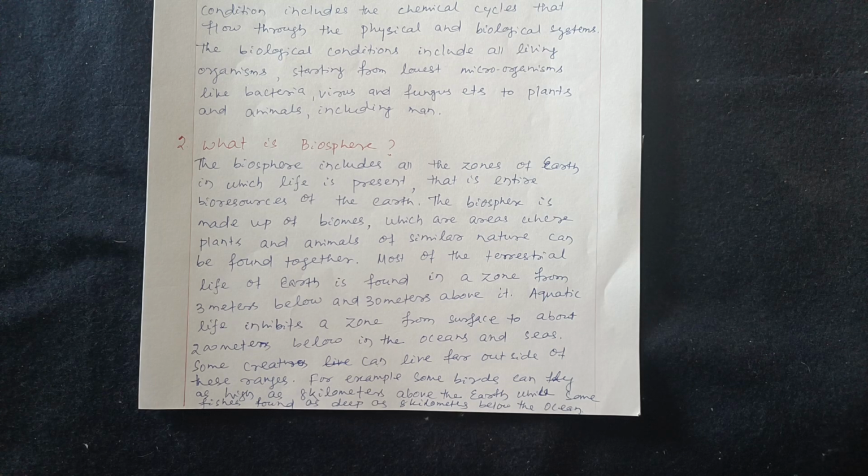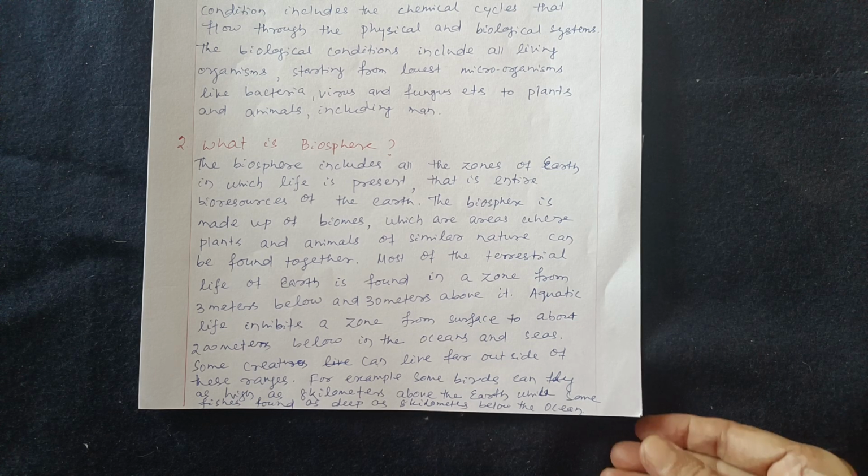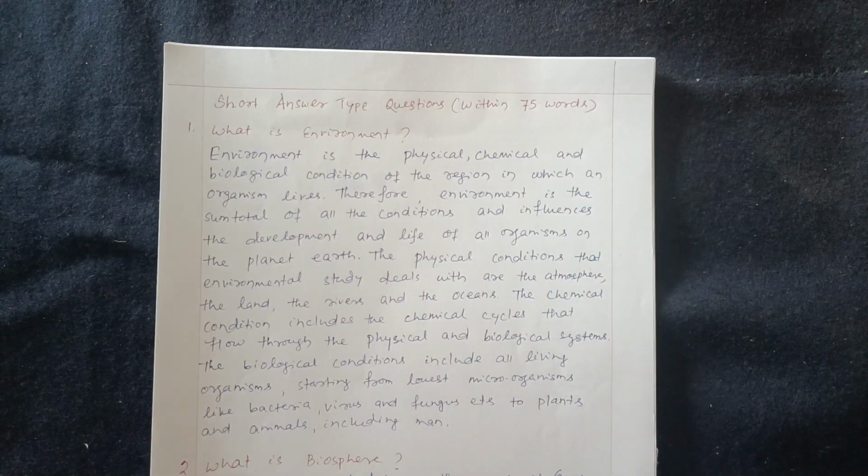Most of the terrestrial life of earth is found in a zone from 3 meters below and 30 meters above it. Aquatic life inhabits a zone from the surface to about 200 meters below in the oceans and seas. Some creatures can live far outside of these ranges. For example, some birds can fly as high as 8 kilometers above the earth, while some fishes are found as deep as 8 kilometers below the ocean. This is about biosphere.